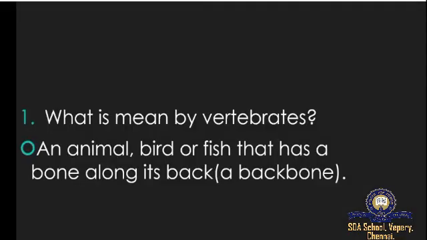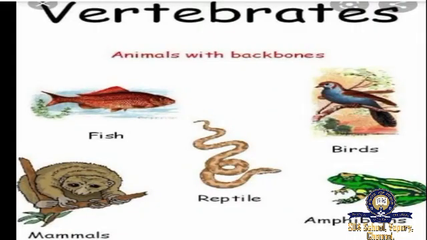and muscles. So what is meant by vertebrates? An animal, bird or fish that has a bone along its back, a backbone. Even we too have a backbone, right? Yes. So vertebrate means an animal with a backbone. This picture shows you animals with backbones: fish, birds, mammals, reptiles and amphibians.